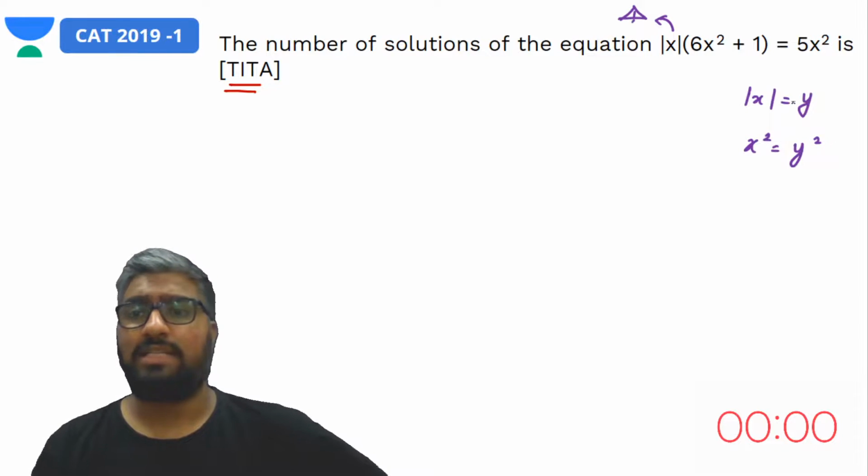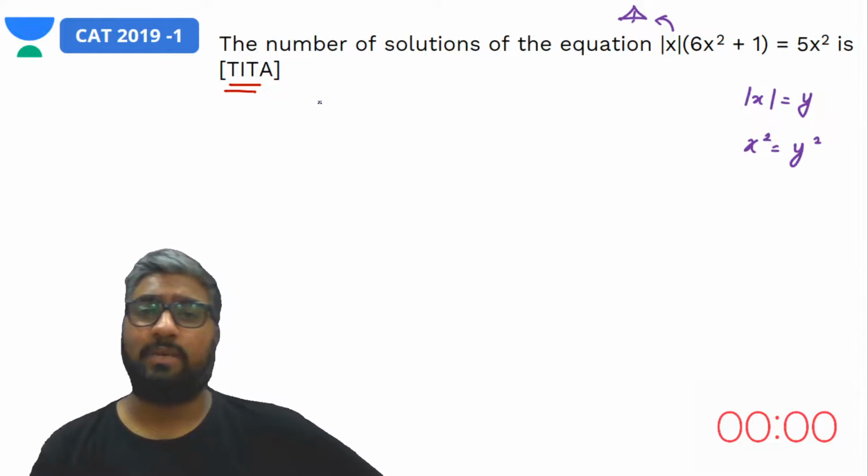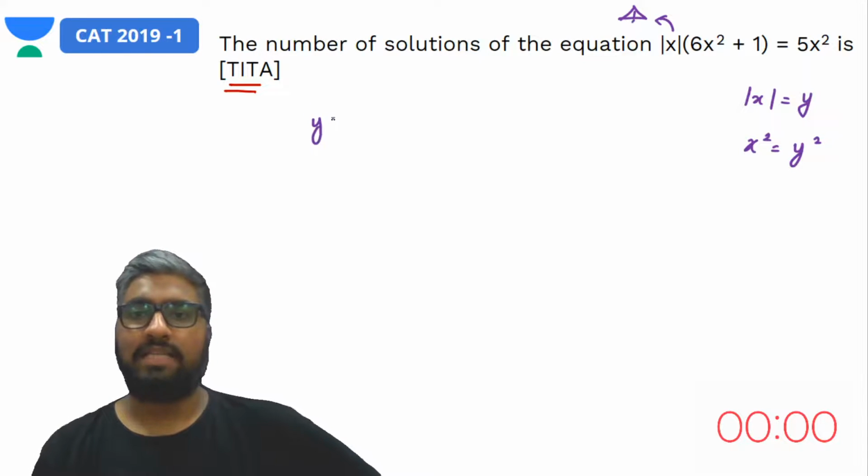So I just replace this in the given equation to avoid any confusion. What would I have? I would have y times 6y square plus 1 being equal to 5y square.